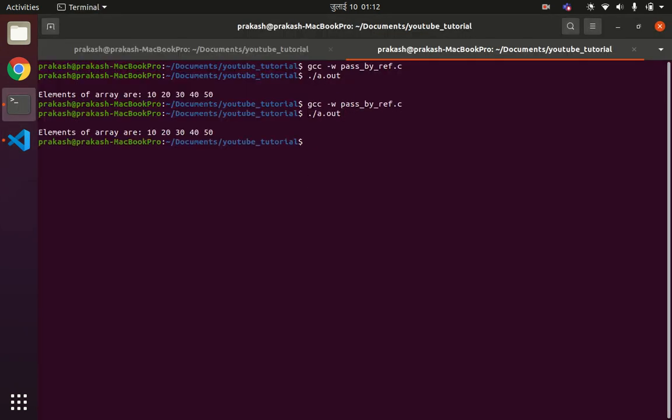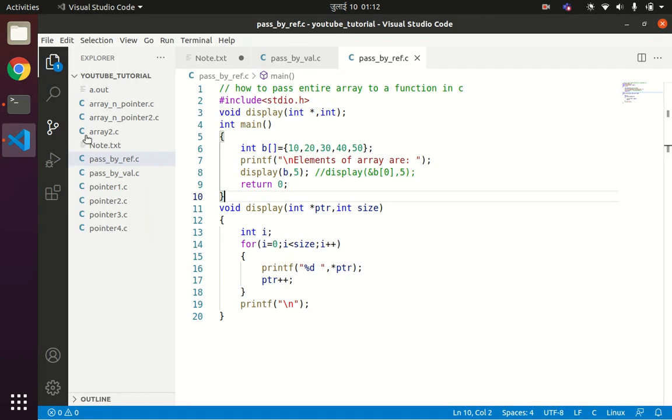Okay, in this way you can pass an entire array to a given function in C programming language. Here the base address of b will be stored in the ptr variable, and the ptr variable will be incremented every time in order to point to the next address location, and we will be printing the value of the given address location by using star ptr, and this will be called how many times? Size times. So star ptr will be printed from 0 up to size minus 1. In this way we can get the result.